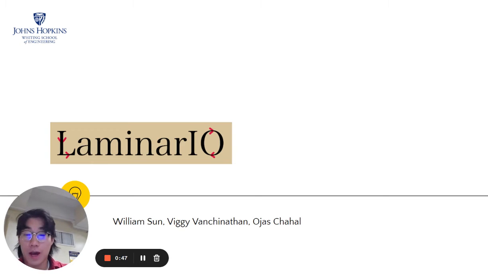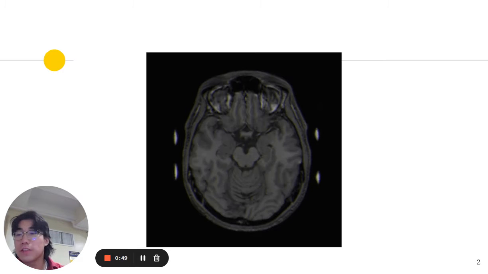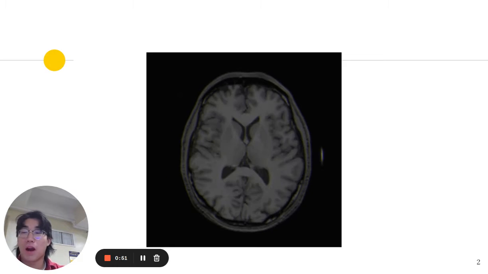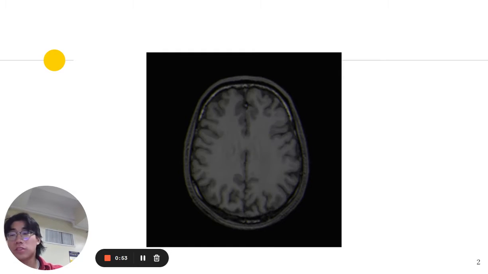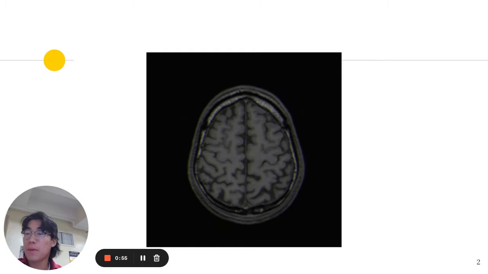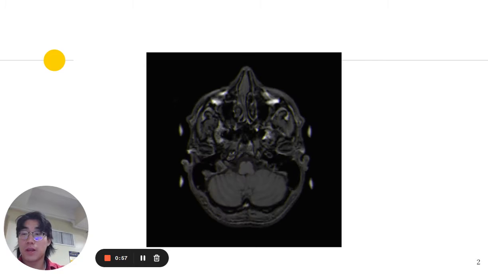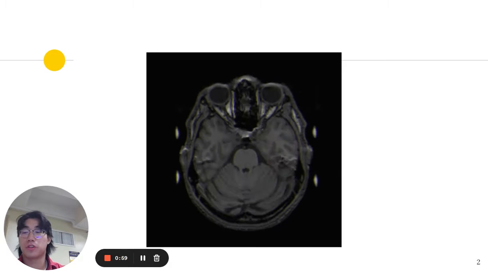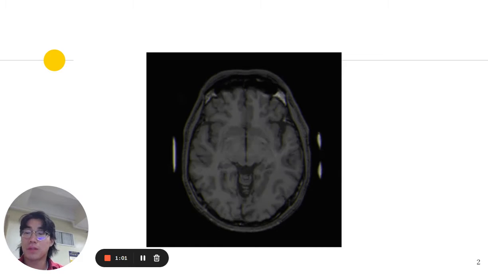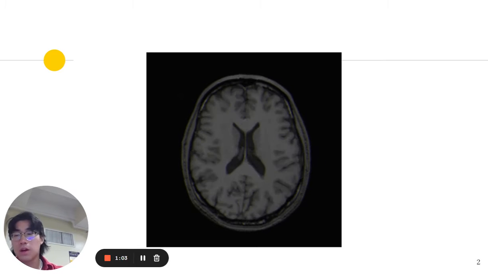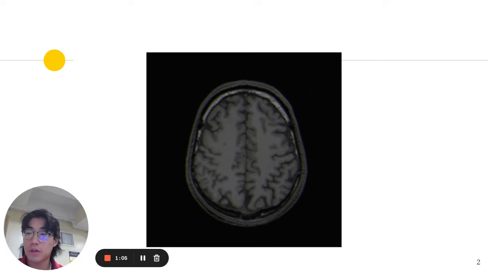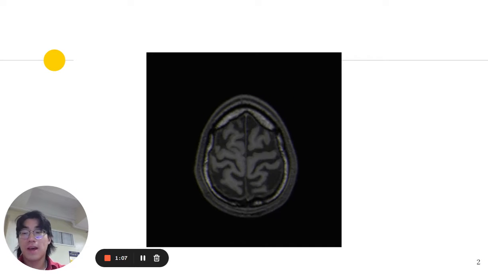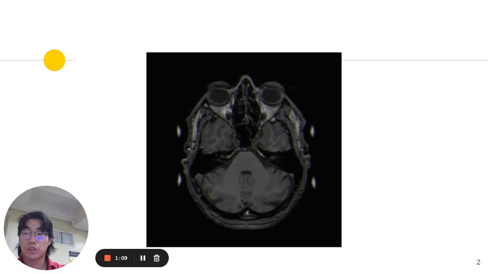This is laminar.io. Take this 5-minute video of a private brain MRI scan at 30 FPS. In our scenario, these are scans of patients that may or may not have malignant tumors in their brains that are being used by Hopkins researchers attempting to create an algorithm that will diagnose these patients in seconds. The problem is, these researchers have to go through each frame of the patient scans and label them individually for their networks to train on.